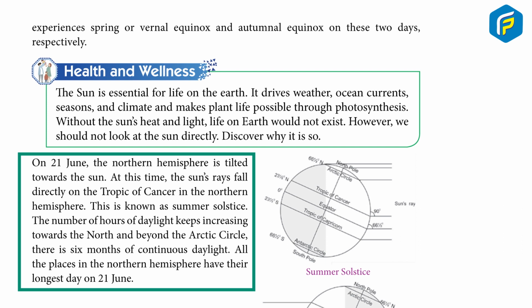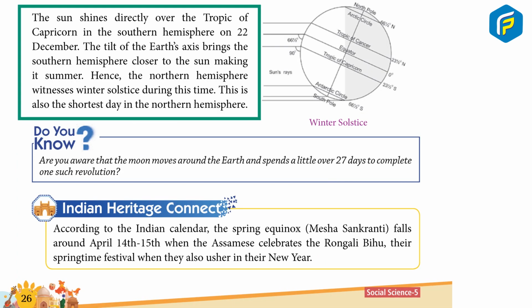There is 6 months of continuous daylight. All the places in the northern hemisphere have their longest day on 21 June. The sun shines directly over the Tropic of Capricorn in the southern hemisphere. On 22 December, the tilt of the Earth's axis brings the southern hemisphere closer to the sun, making it summer. Hence, the northern hemisphere witnesses winter solstice during this time. This is also the shortest day in the northern hemisphere.